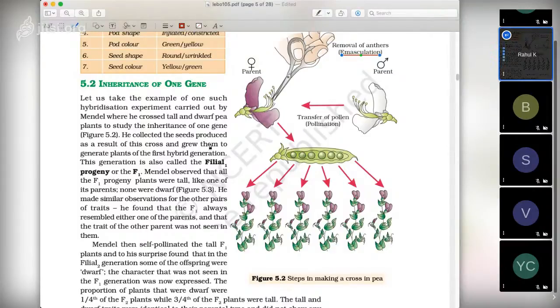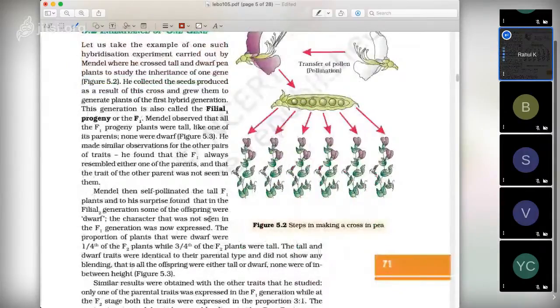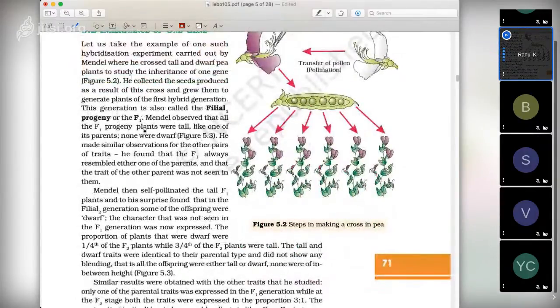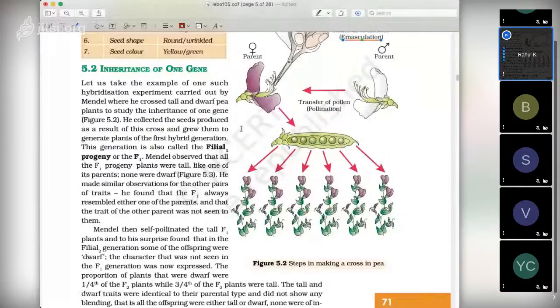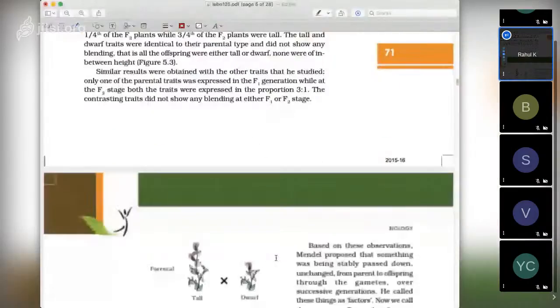The first hybrid generation is also called the filial 1 progeny, or F1 progeny. Mendel observed that all the F1 progeny plants were tall. So when he crossed tall with dwarf, he got tall, like one of its parents; none were dwarf. He made similar observations for the other pairs of traits. He found that F1 always resembled one of the parents, and the trait of the other parent was not seen in them. So suppose this is a tall plant and this a dwarf plant, all are tall. This we already know by the cross. So here we can see the cross.